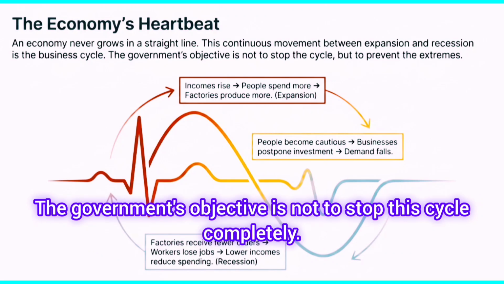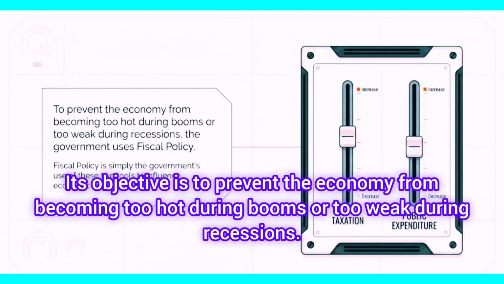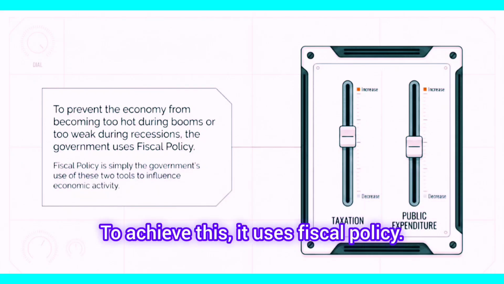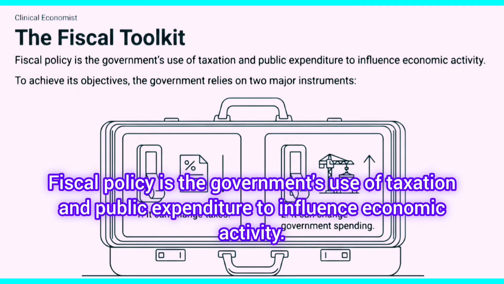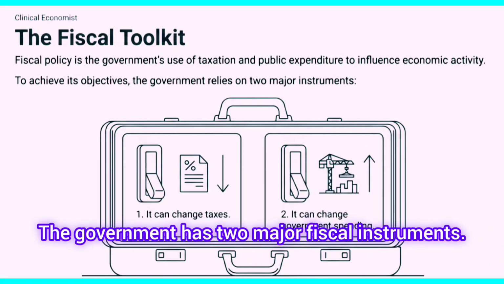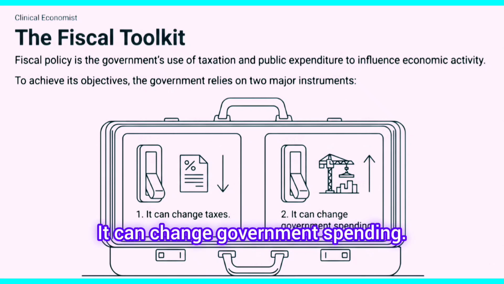The government's objective is not to stop this cycle completely. Its objective is to prevent the economy from becoming too hot during booms or too weak during recessions. To achieve this, it uses fiscal policy. What is fiscal policy? Fiscal policy is the government's use of taxation and public expenditure to influence economic activity. The government has two major fiscal instruments. It can change taxes. It can change government spending.